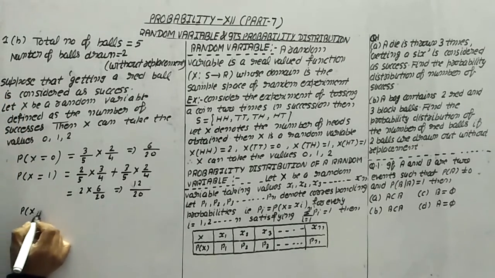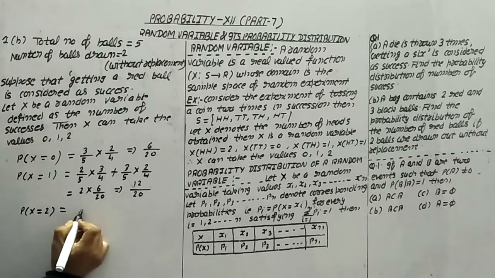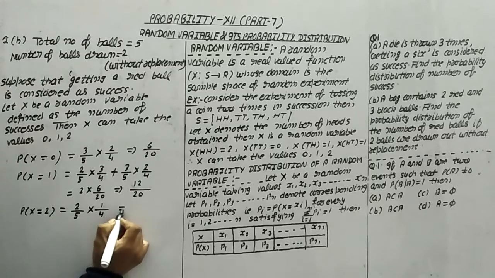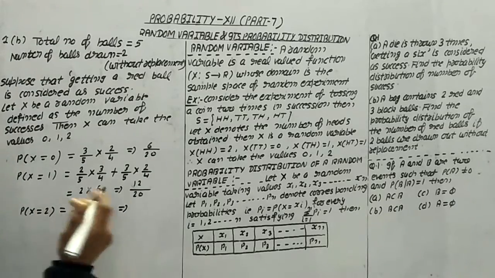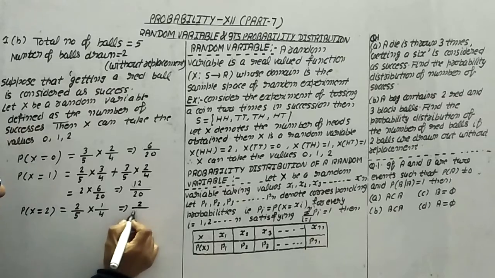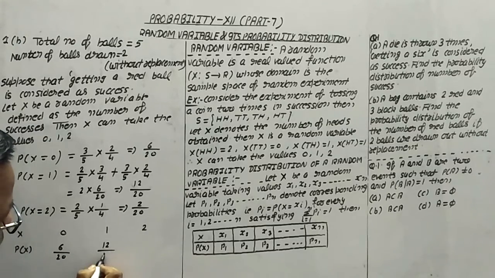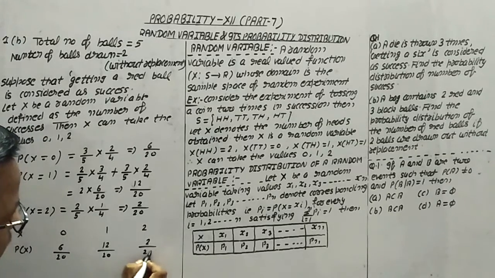Now P(x=2), both are red. Red means 2/5, and then for the second ball it is 1/4 because there is only one other red ball. It means this becomes 2/20. Therefore, we can say the probability distribution is x, P(x): 0, 1, 2. The values are 6/20, 12/20, and 2/20.